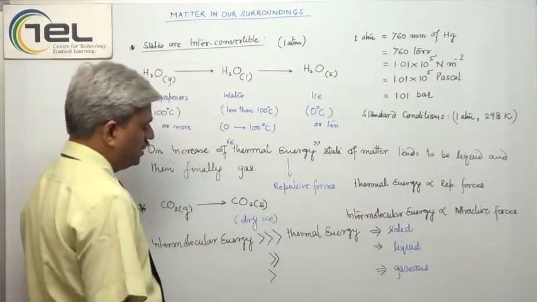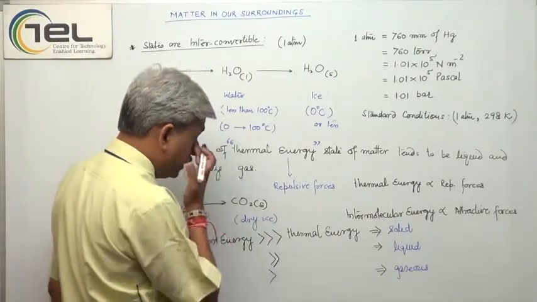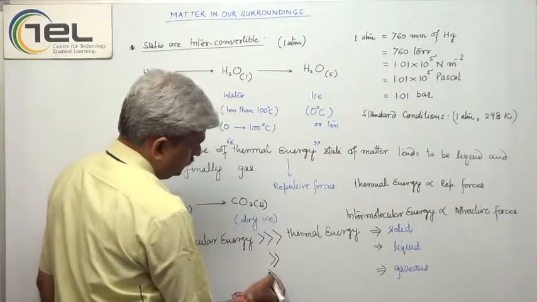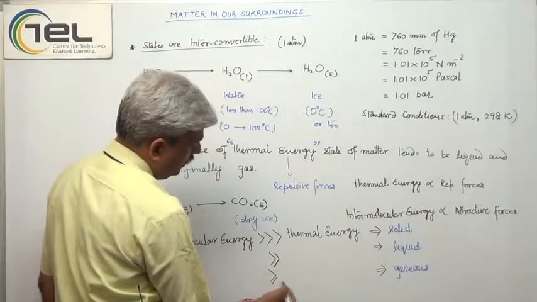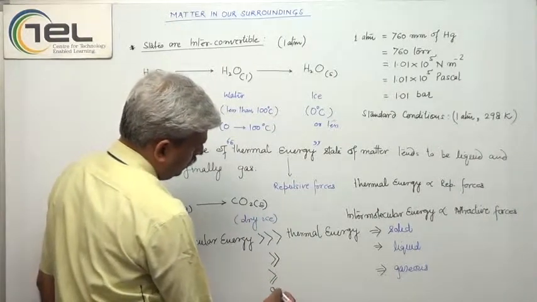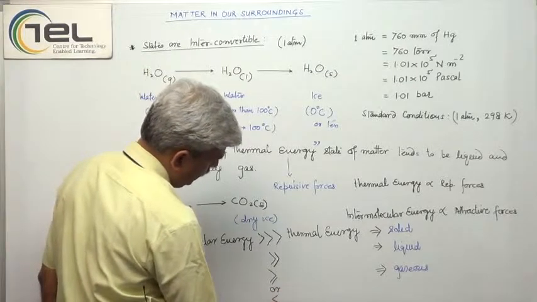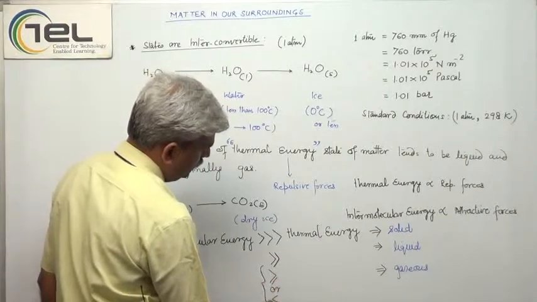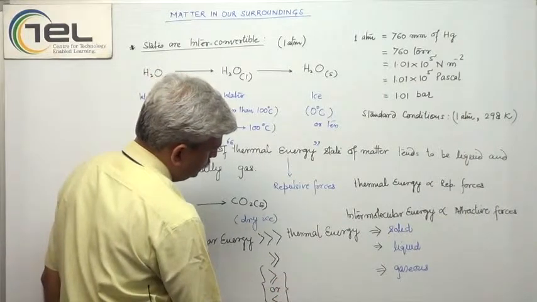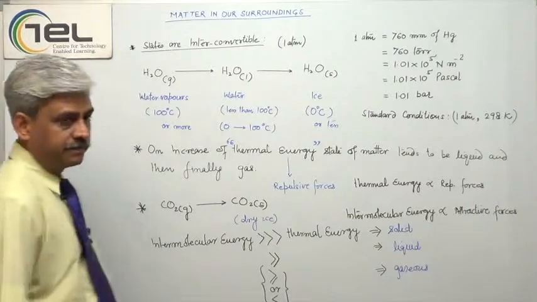So to cover all the aspects together, you can say that it is greater or equal, or sometimes it can be less than thermal energy. So these are the conditions for a particular gas.